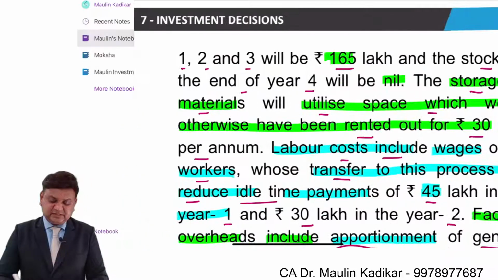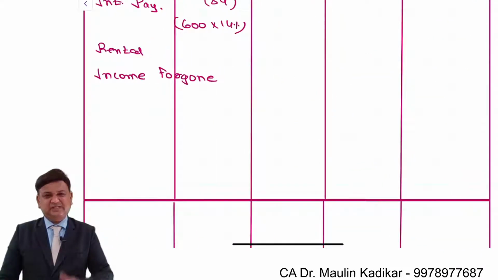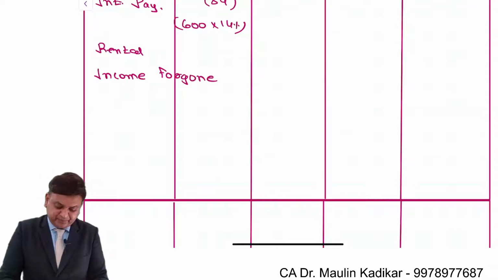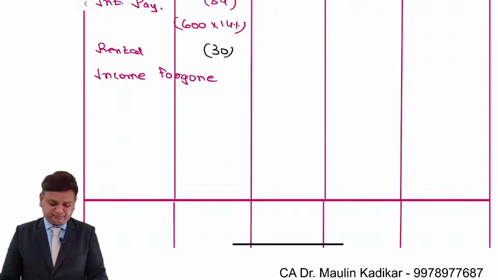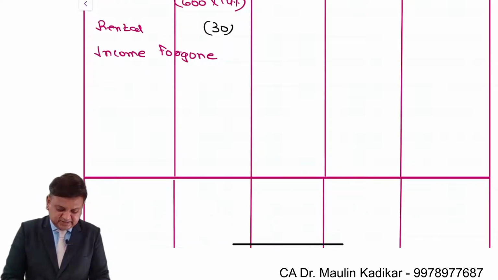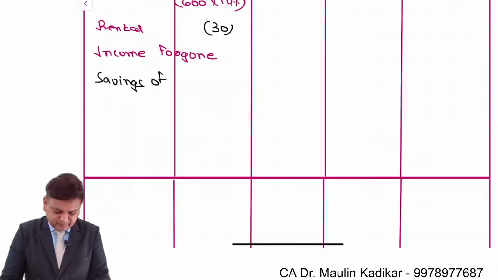It means we could have received the rental income, but since we are going to utilize that space for the storage of the raw material, we are going to lose 30 lakhs. Then savings of waste removal cost.